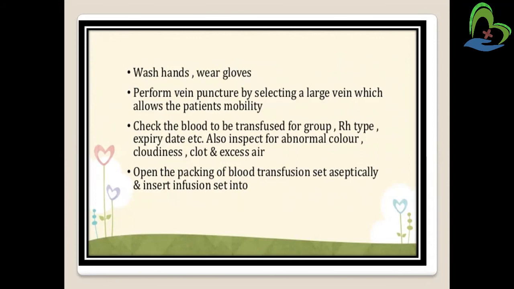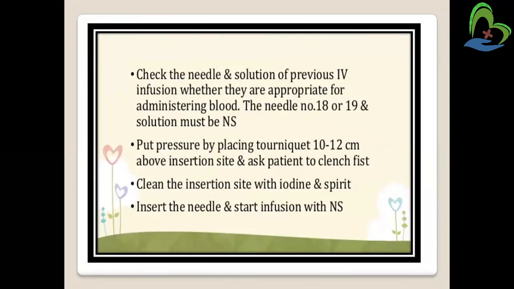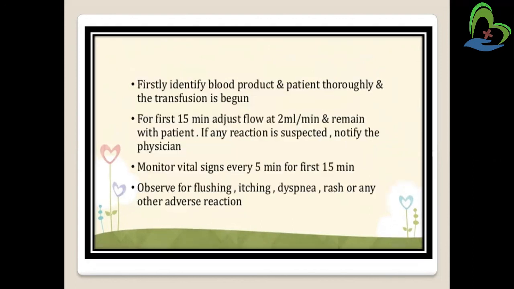Then open the packing of the blood transfusion set, then insert the infusion set, then check the needle and solution of the previous IV infusion, whether they are appropriate for administering blood, and we have to take needle number 18 or 19, right, and proper NS solution. Then apply pressure by placing the bag 10 to 12 centimeters above the insertion site. Clean the insertion site with iodine or spirit, then insert the needle and start the NS.